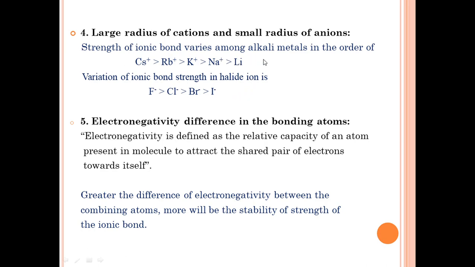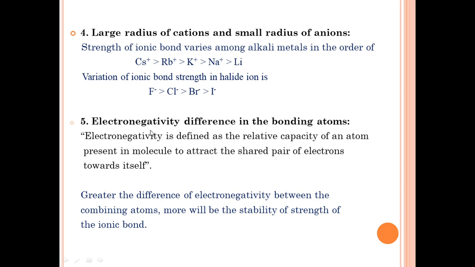So this is the order. So in the formation of ionic bond, cesium is more favorable when compared to other ions in the first group. Similarly, variation of ionic bond strength in halide ions, that is group 17 elements or ions: fluoride ion is greater than chloride ion, greater than bromide ion, greater than iodide ion.